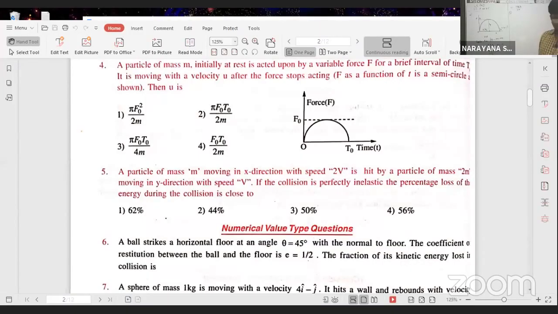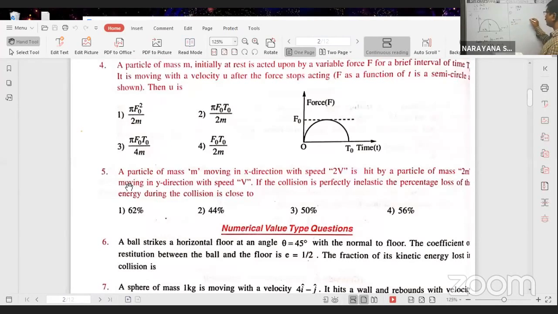A particle of mass m moving in x direction with a speed 2v is hit by a particle of mass 2m moving in y direction with a speed v. Here one particle having mass m1 is equal to m moving with a speed 2v along x-axis initially.